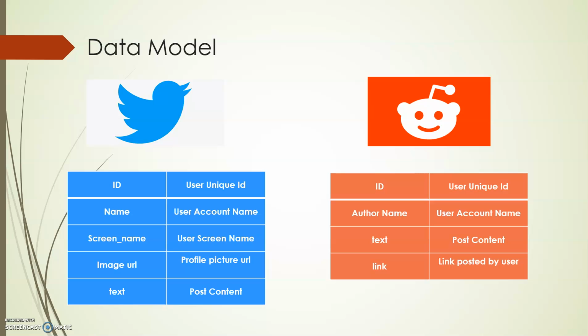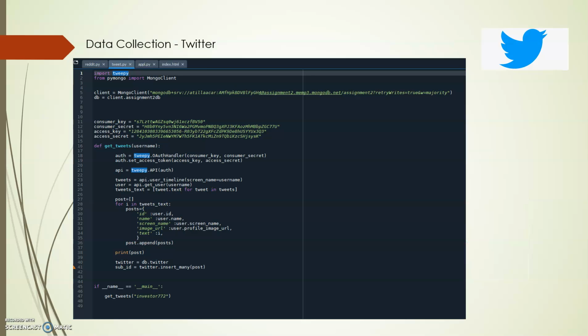And my data model, actually those are the data models for Twitter and Reddit. From Twitter accounts, I'll be extracting ID, which is the user unique ID, and then name, which is the user account name, screen name, and image URL, the profile picture URL, and the text, which is the posted content. And from the Reddit account, I'll be extracting user unique ID, author name, text, and the link, which is posted by the user. So let's go to the code.